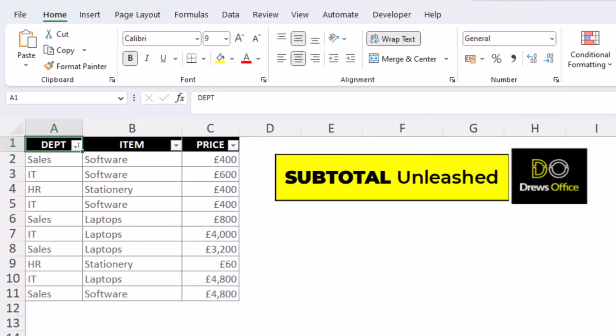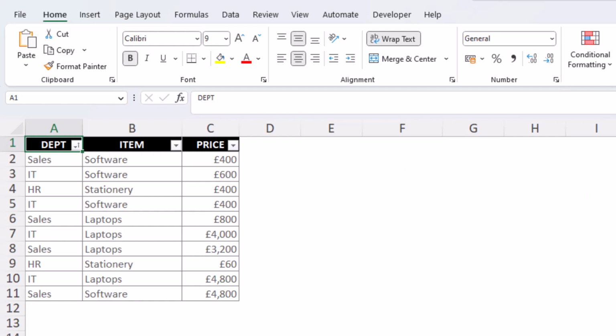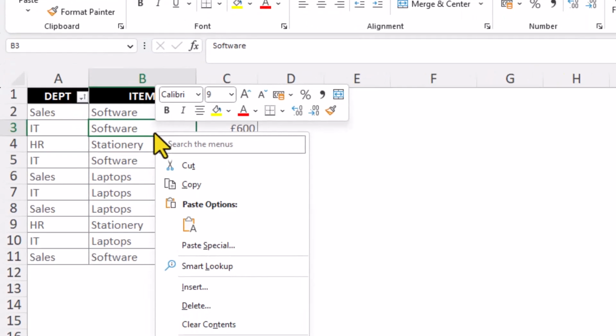We're going to look at a few different ways to use subtotals in Microsoft Excel. Suppose we want to know how much we've spent on different items such as software or laptops. First, we need to sort our data by the appropriate column.